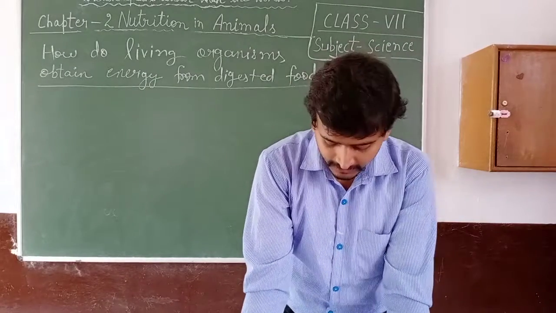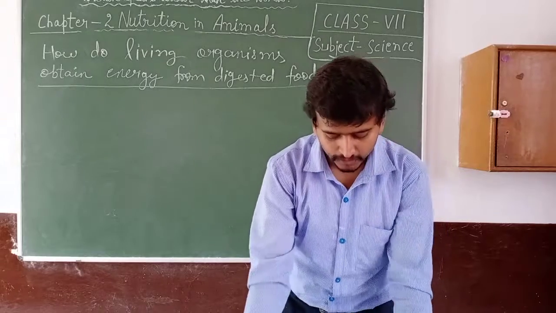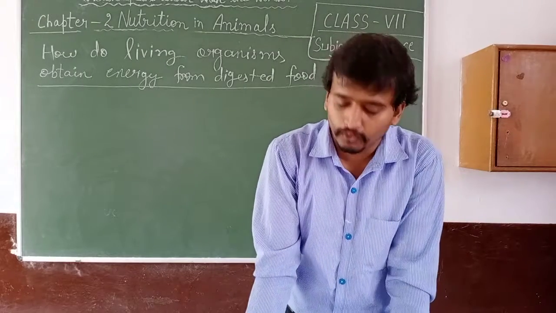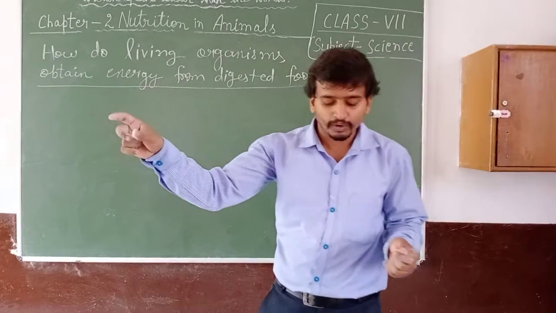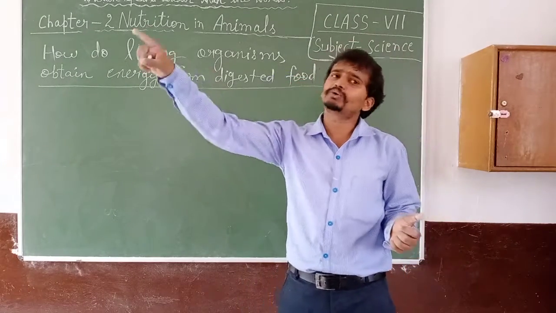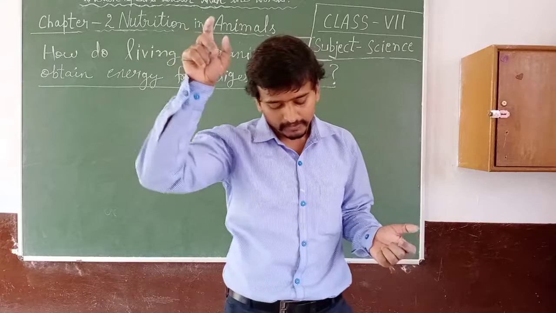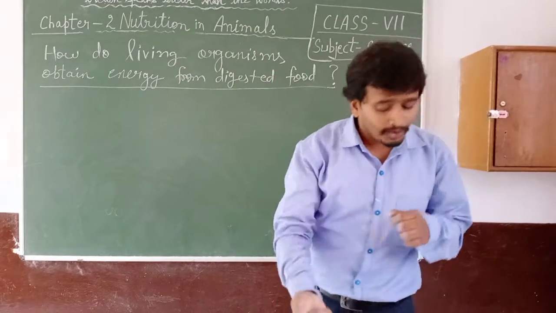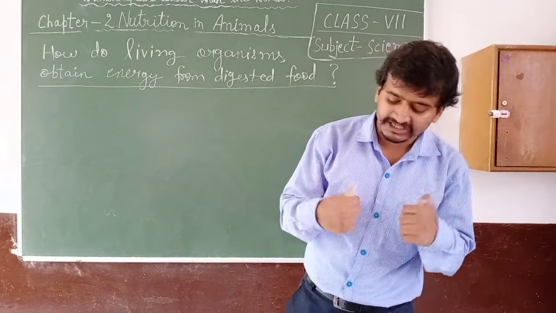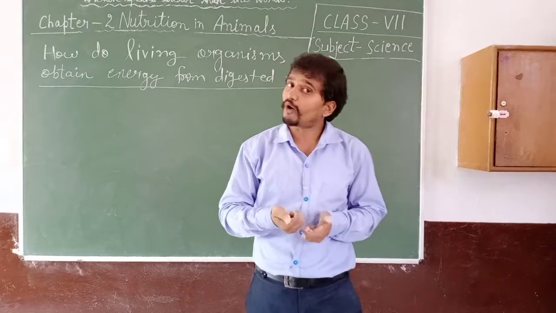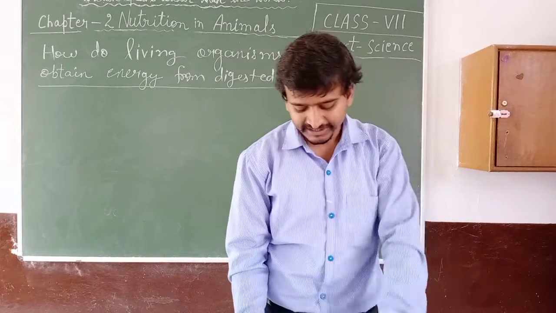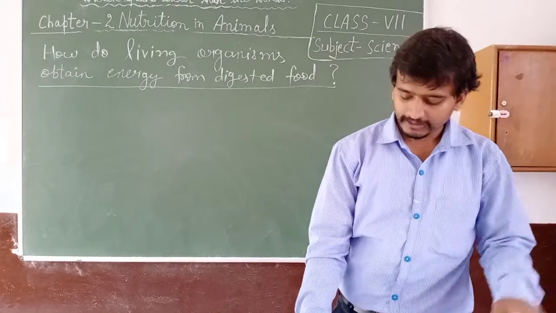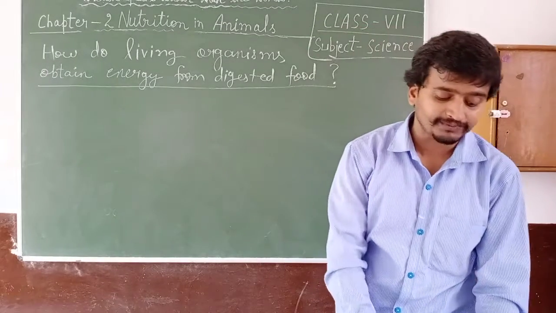In animals, the blood carries glucose obtained from the digested food to every cell of the body. The glucose is carried to all the body parts with the help of blood. The glucose is broken down inside the cell in the presence of oxygen. During this process, the energy present in glucose is released along with carbon dioxide and water.